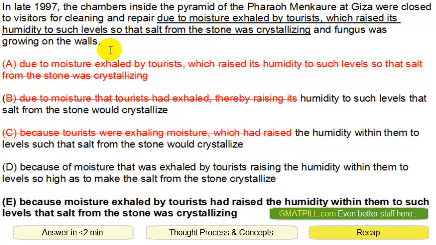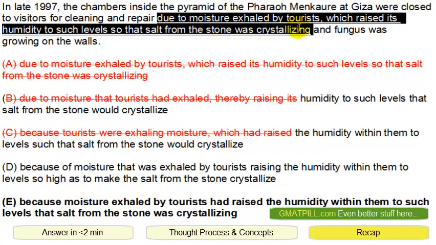So as a recap, this is a long sentence. We cut the fluff when we read the sentence to save time and to better understand the question. Then we focus in on what the rationale is for the chambers to close. The chambers were closed due to this reason or because of that reason.